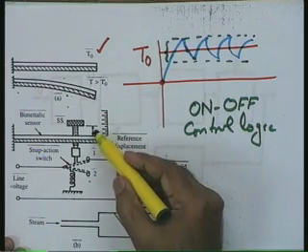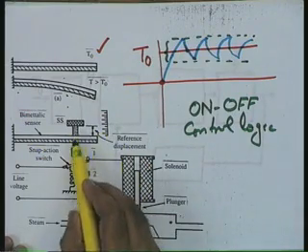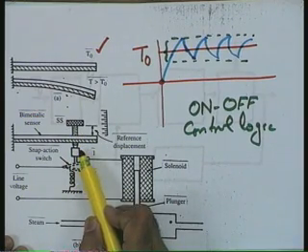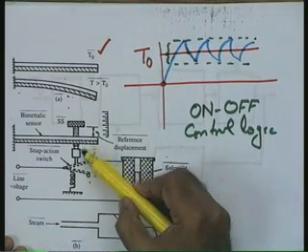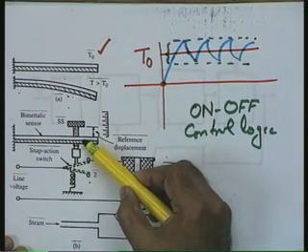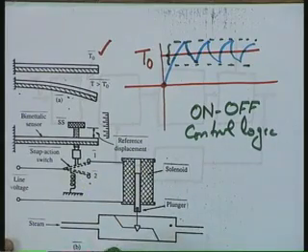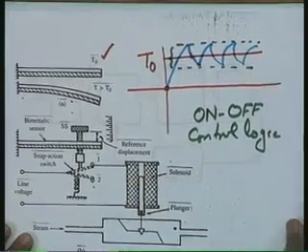Please see, the reference variable is the reference displacement of the set screw. The reference displacement of the set screw is going to adjust the distance between the thermostat and the snap action switch. So, the command temperature, the set point temperature, can be translated into this reference displacement.